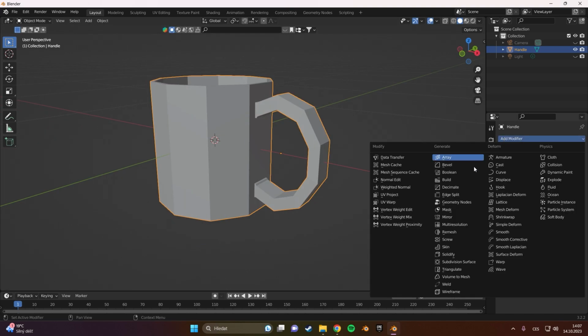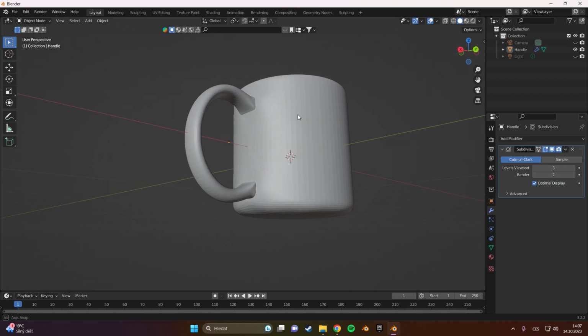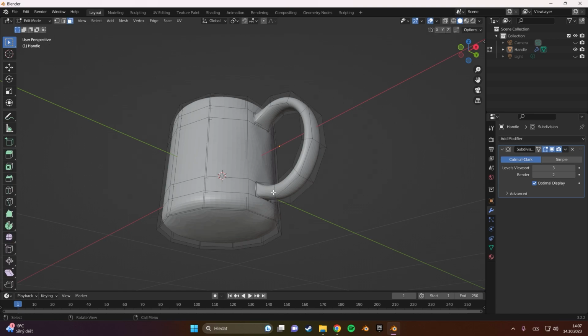And we add a modifier, subdivision surface modifier. Press it 3 times, and it looks pretty good. Now we enter the edit mode.